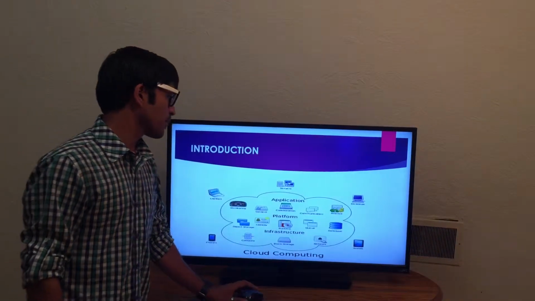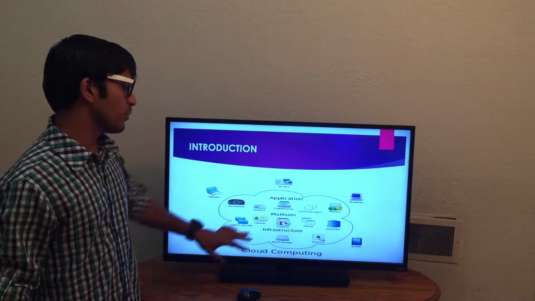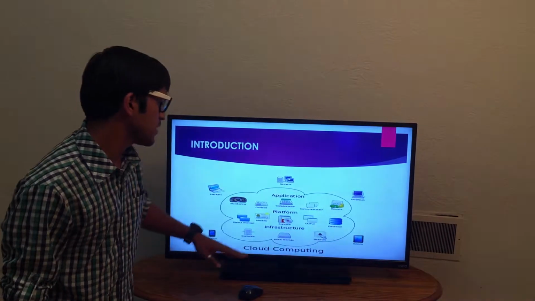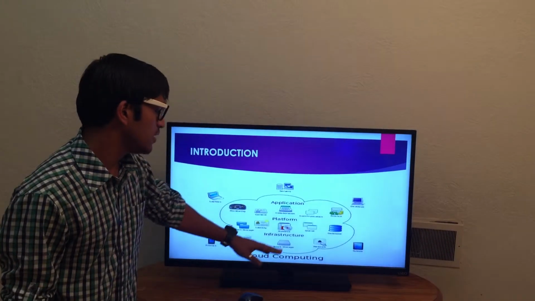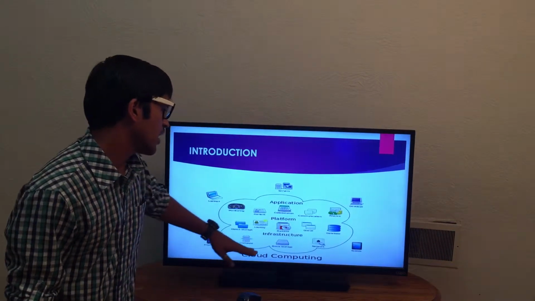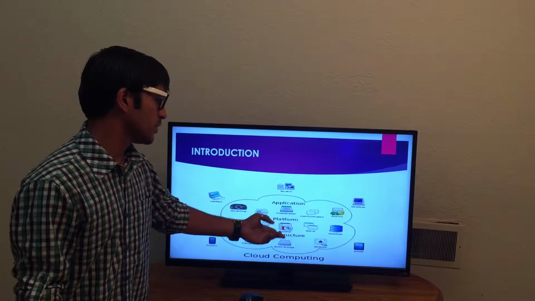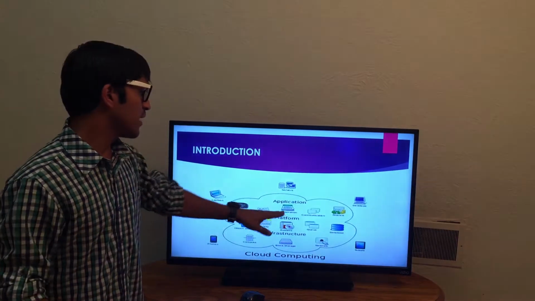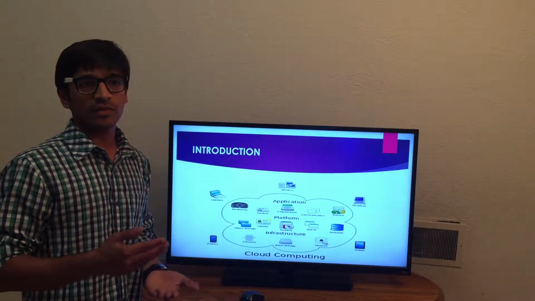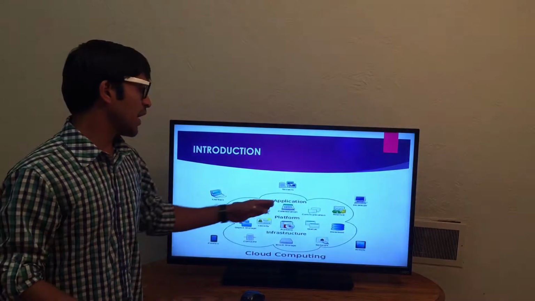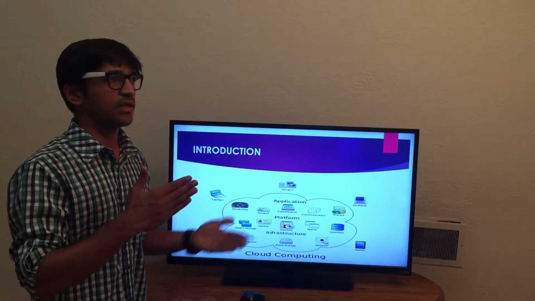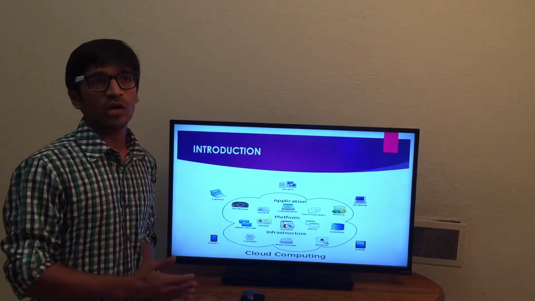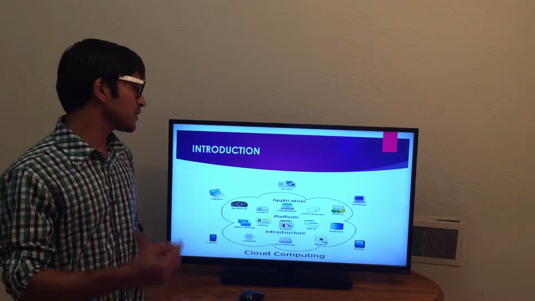Now let's see the normal cloud computing overview, how it will be. The platform will have the database, the identity, and the storage, and in the infrastructure you will have the network, and all the processing will be done with respect to the infrastructure of the cloud, and the applications which we are running, which are connected to the cloud. For example, there are SoundCloud and Google Drive. These are the applications I'm talking about.